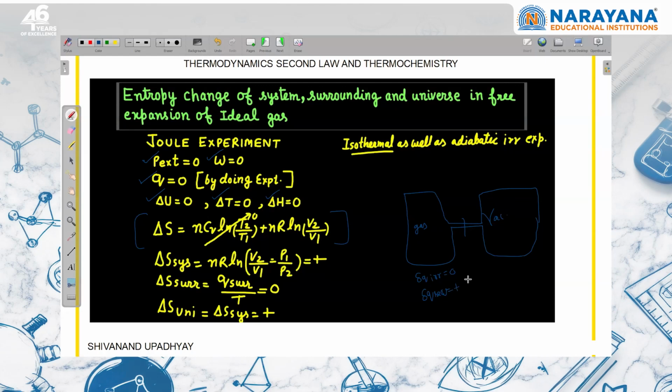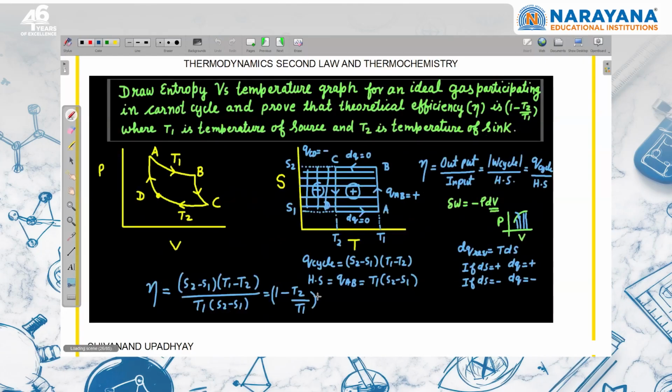So they can ask a question: if there is no exchange of heat energy between system and surrounding, can the entropy of the system increase? Yes, it can increase. It can increase in an adiabatic irreversible process, right? Delta S surrounding will be 0 and delta S universe is equal to delta S of the system.